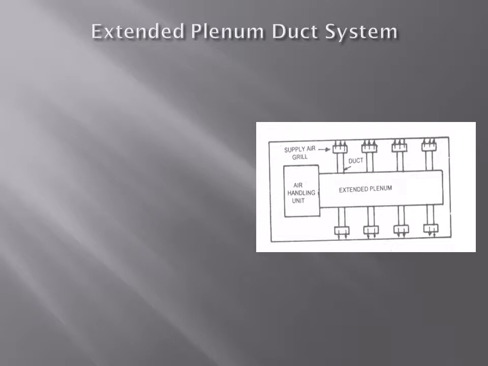So conditioned air through a separate supply duct we are supplying. For each outlet, we can see here, from the extended plenum we have separate ducts for separate outlets, and we are supplying the conditioned air through the separate supply ducts here. So from the extended plenum we are connecting the duct systems to different outlets. There we can see different outlets. This is the extended plenum duct system diagram, you can see.